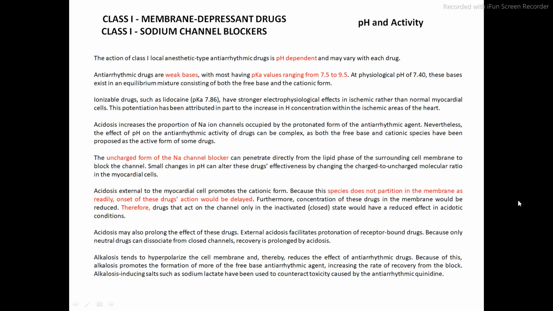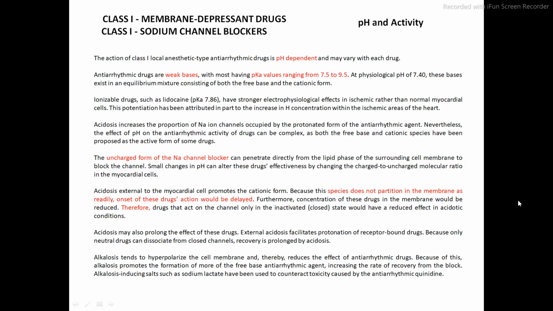The ionizable drug such as lidocaine having pKa 7.86, it is having stronger electrophysiological effect in ischemic rather than normal myocardial cells. The potentiation has been attributed in part to the increase in hydrogen concentration within the ischemic areas of the heart.